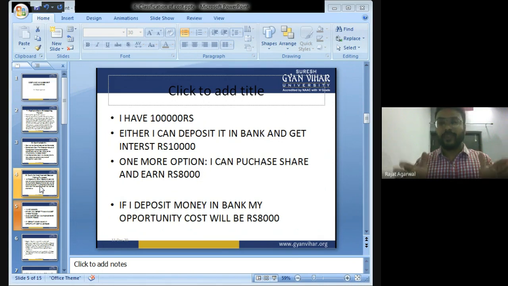Now, what is the best alternative? To give the building to the bank and earn rupees 20,000. If I give the building to the bank, then I will not be able to give the building on rent to the family, and I will not get 15,000. So this 15,000 is my opportunity cost. That is the next best alternative. Got my point? Everyone got my point? Okay. Now let's move ahead.